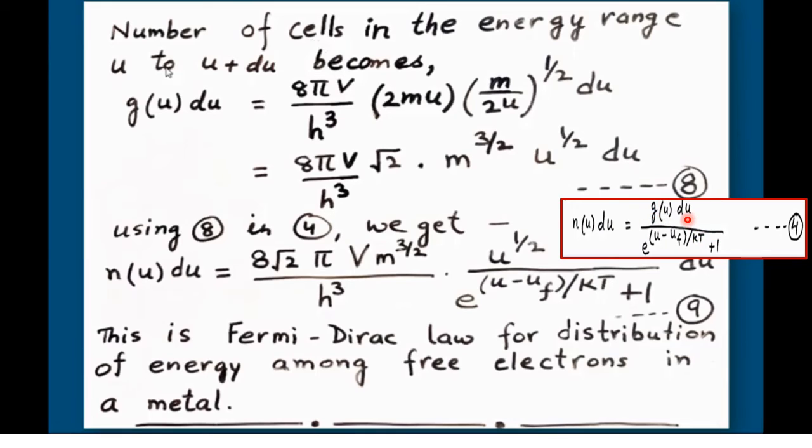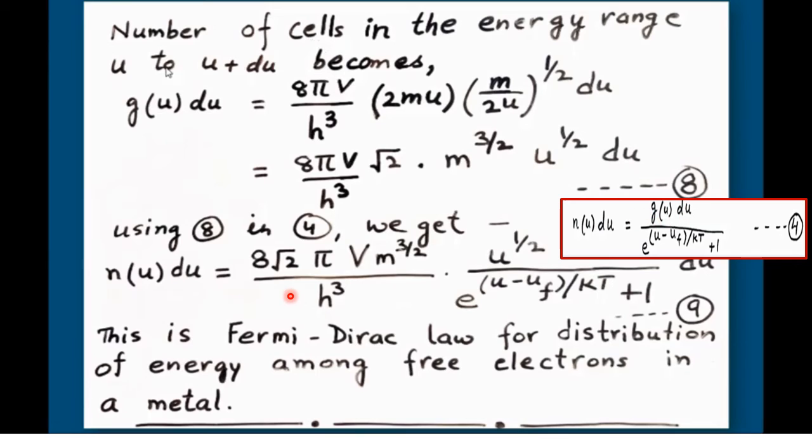Alright, I have substituted the value of gu du, and also I have substituted it in terms of energy. That means we'll get, because here we had p square, that means p square is 2mu. Here we have dp, that means dp is nothing but under root of m upon 2u multiplied by du. By simplifying this, we'll get this kind of expression. Now using this equation in equation number 4, now substitute the value of gu du over here.